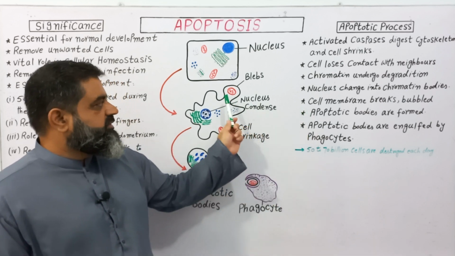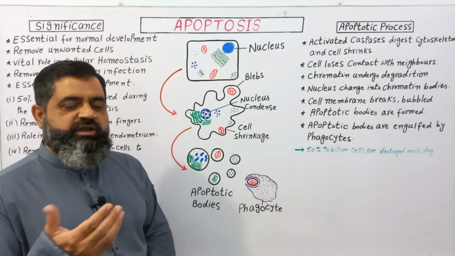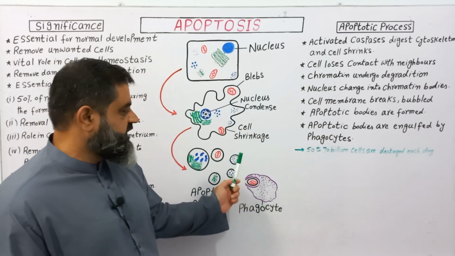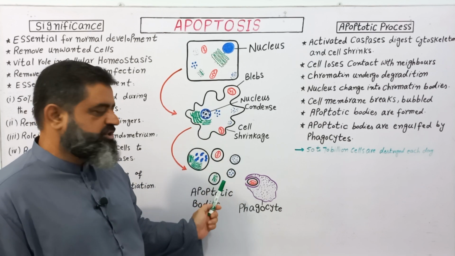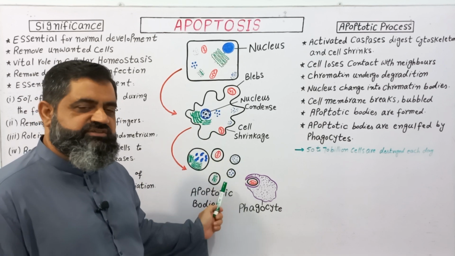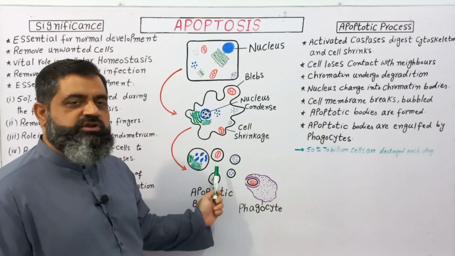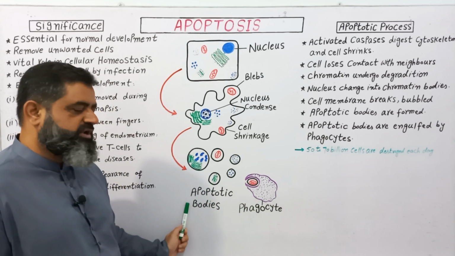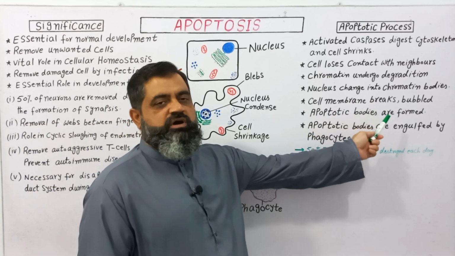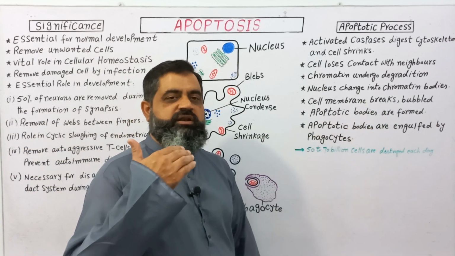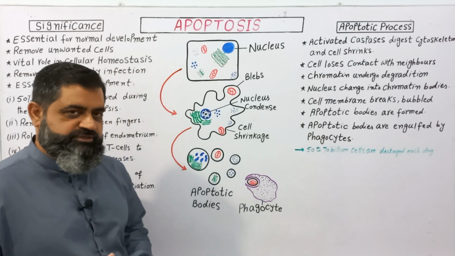After some time, these bubbles will separate through the cell membrane process and they will become apoptotic bodies. The whole cell has been changed into small vesicle-like structures which contain different material of the cell, and these bodies are known as apoptotic bodies. So apoptotic bodies are formed at the late stage of apoptosis.